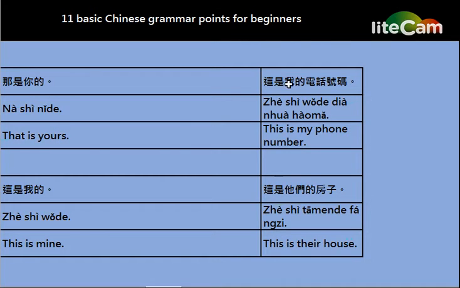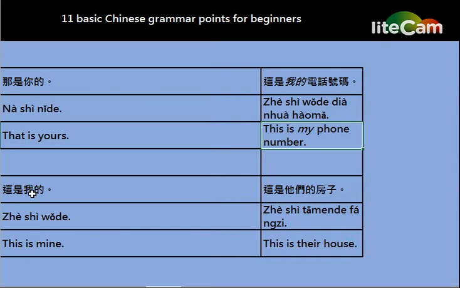Another example, 这是我的电话号码. It means this is my phone number. Here 我的 is the possessive pronoun, it means my. 这是我的. This is mine.